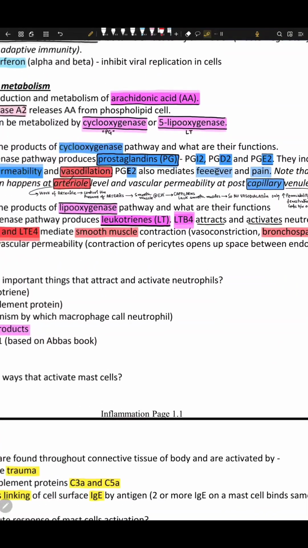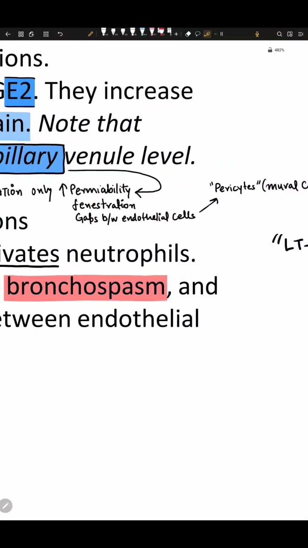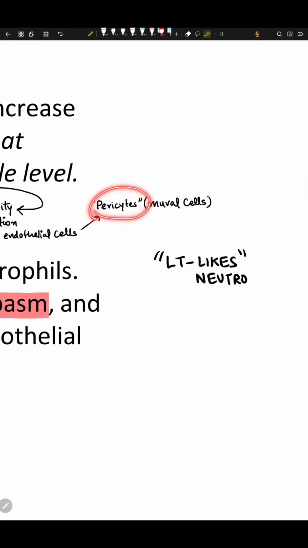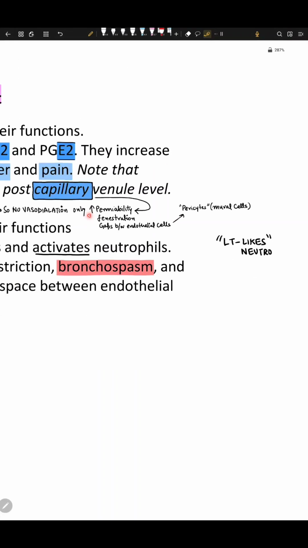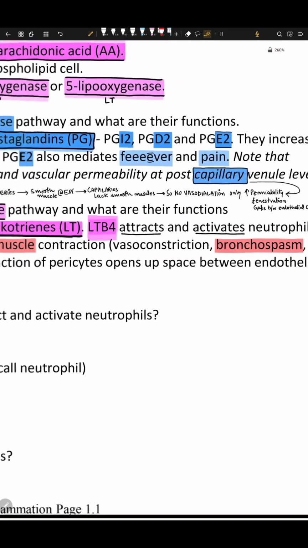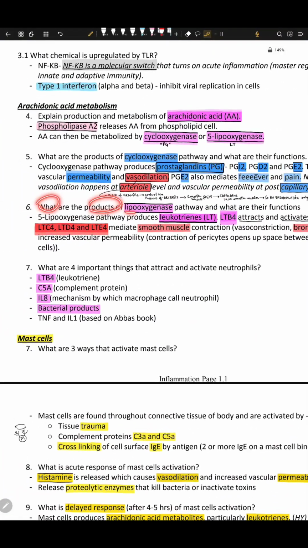Okay, let's try to understand why it happens. Smooth muscle is present in the vessel wall, right? Capillaries lack these smooth muscles, so no vasodilation happens. Only permeability changes because of the fenestration. What is fenestration? These are the gaps between two endothelial cells, right? This is the gap, this is fenestration. And around this endothelial gap, we have something called pericytes. It is a mural cell. Now this pericyte can actually change the permeability of this post-capillary venule.